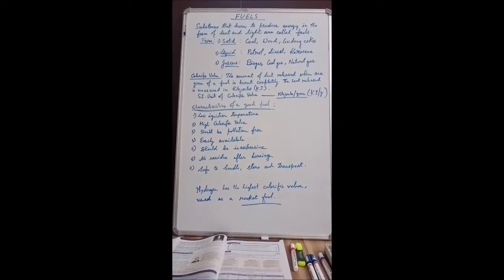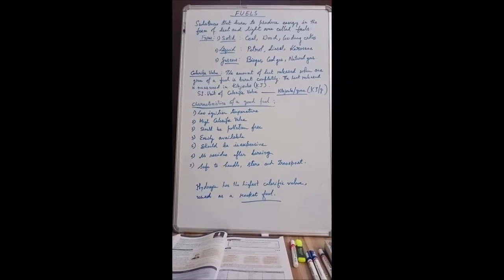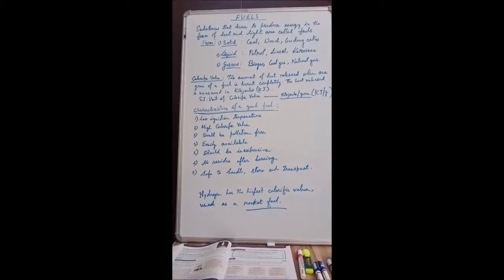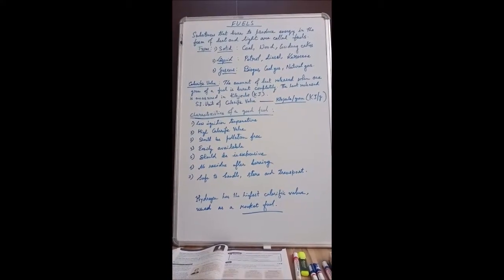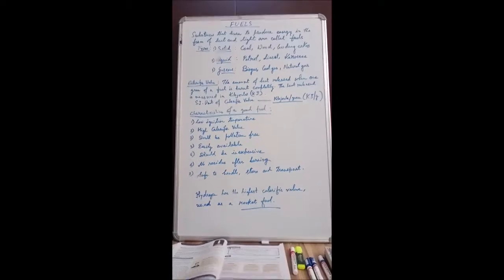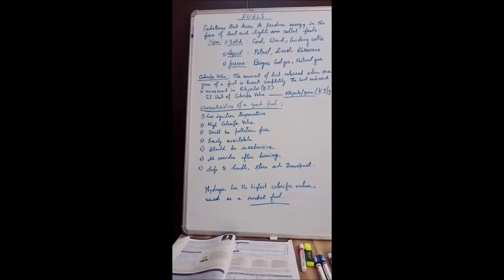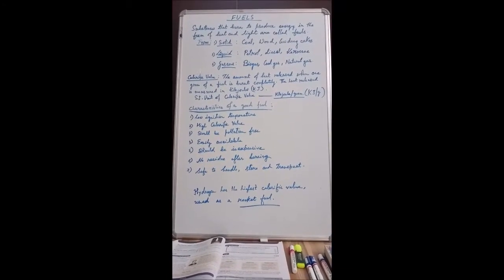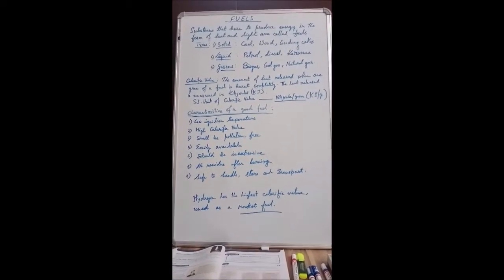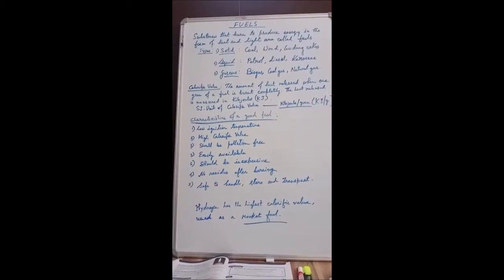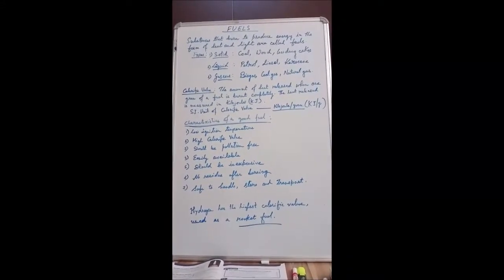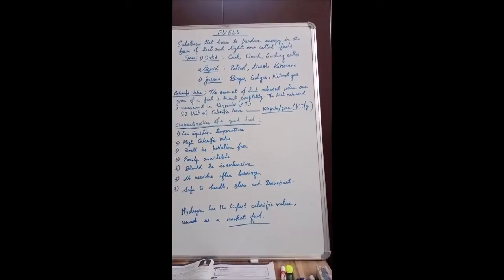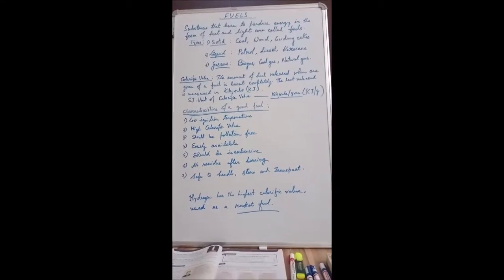The substances that burn to produce energy in the form of heat and light are called fuels. Based on the physical state, fuels can be classified into three different types. First is solid fuel, second liquid fuel, and third gaseous fuels. Solid fuels are those fuels that exist in solid state in nature. For example, coal, wood, cow dung cakes are all solid fuels.